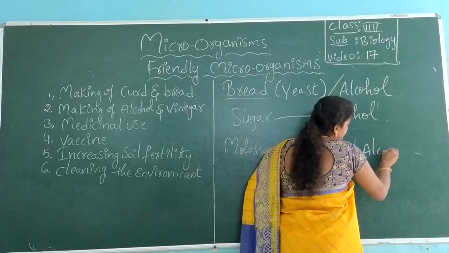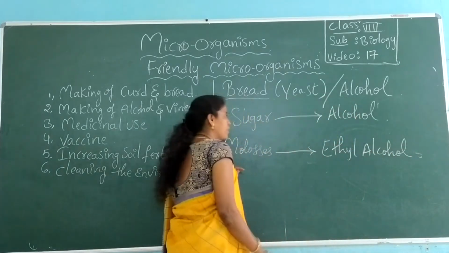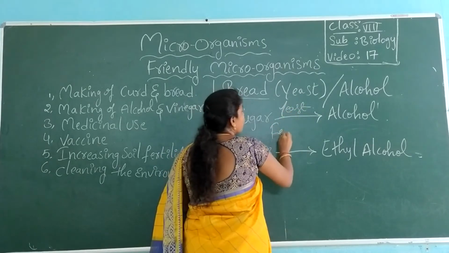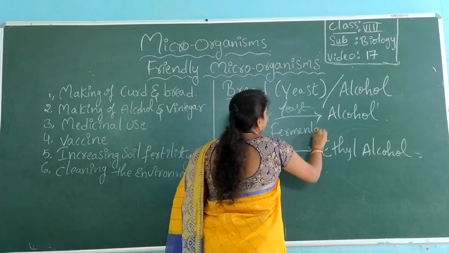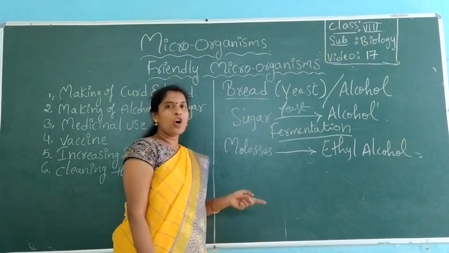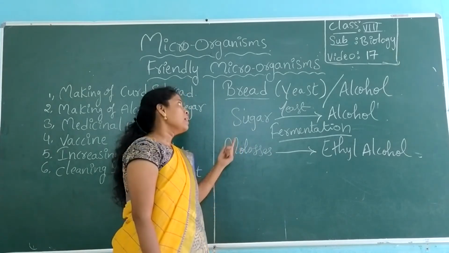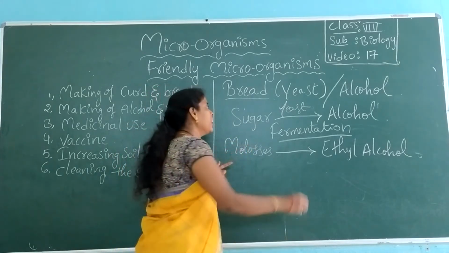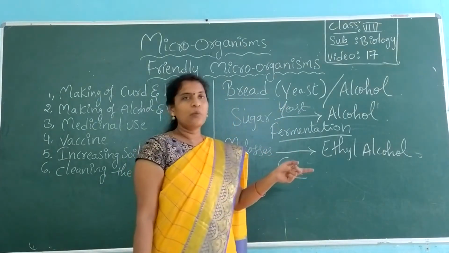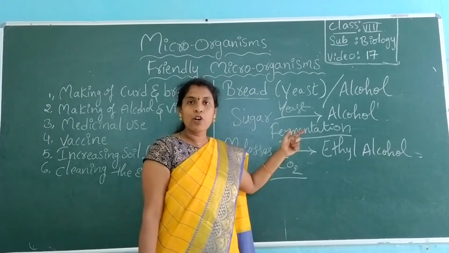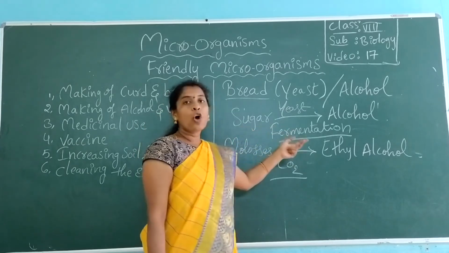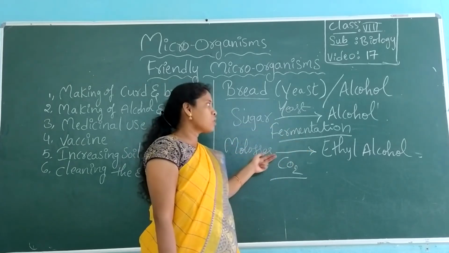Ethyl alcohol is made by yeast. How? By a process called fermentation. What is this process? Fermentation is the conversion of sugar into alcohol in the presence of carbon dioxide. Yeast follows anaerobic respiration, in which they produce carbon dioxide. This carbon dioxide will convert sugar into alcohol. This process is known as fermentation. By the process of fermentation, we get alcohol from sugar. Even from molasses we get ethyl alcohol.